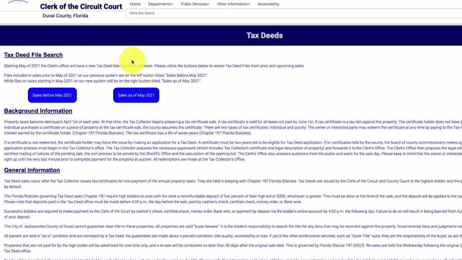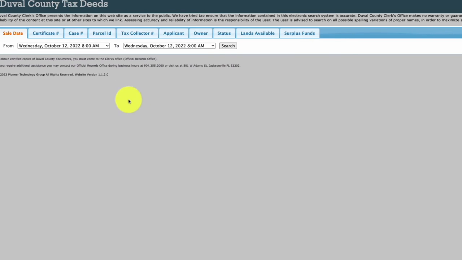So once I go here, I'm able to get routed to Duval County, which is the county that Jacksonville, the city, resides in. And here I could look at tax deed file search, sales before May 2021, and sales after, which we're going to look at after when they had their new system. Here we see different tabs, so we could see the sale date of different tax certificates, as well as tax collector number, applicant, owner status, lands available, and surplus funds.